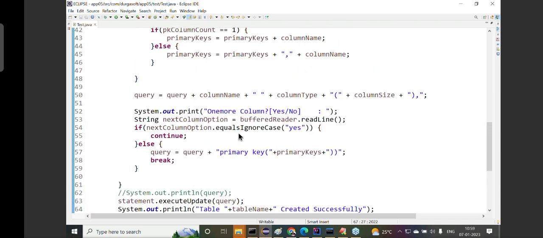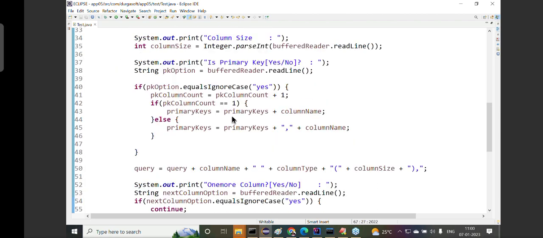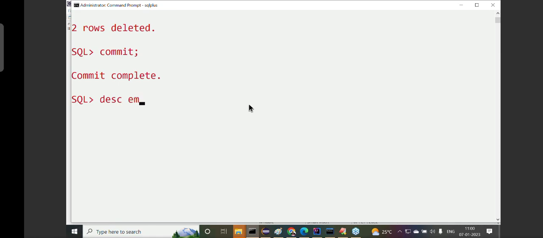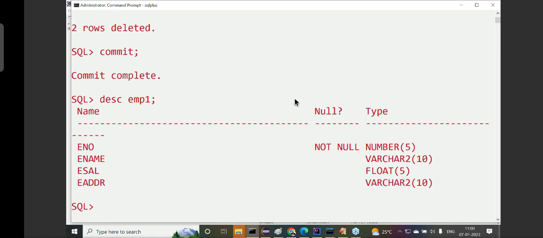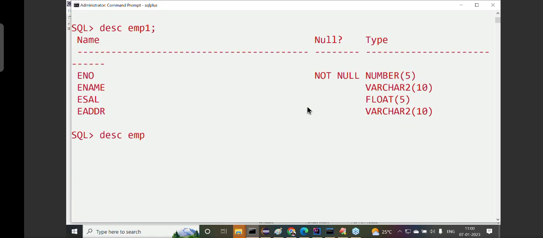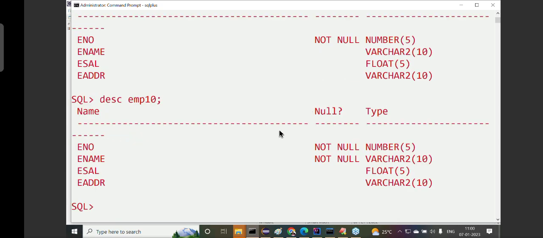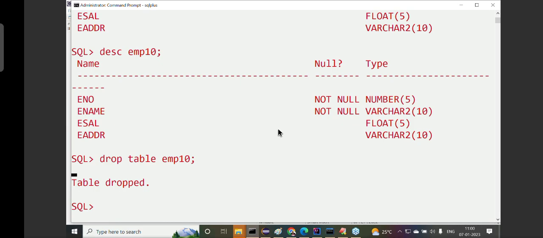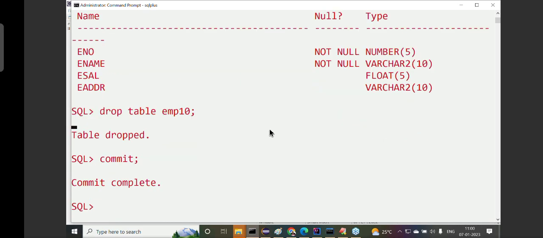So here, my query is going to be executed. Then the table is going to be created. Let me check with my database here. Describe EMP1 exists. Am I right or not? Okay, then I don't want to disturb this one here. I want to give some different table name. Right, sir. Describe EMP10. Now, EMP10 also exists, no problem. Drop table EMP10. Commit. I want to create.